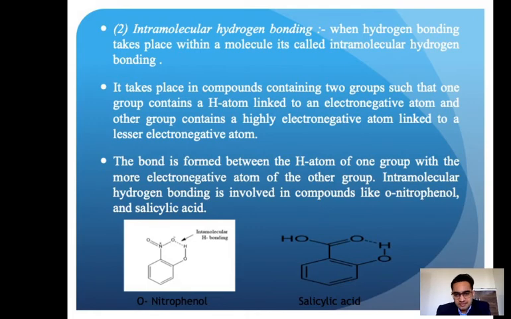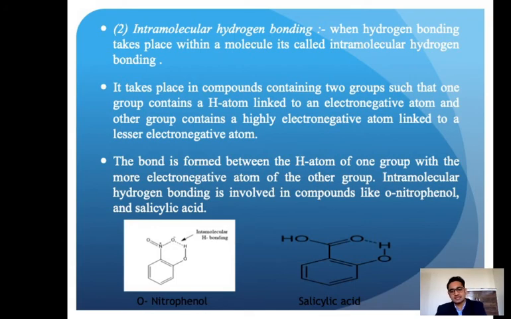Okay, there is one more example, salicylic acid. In this OH, the hydrogen is attached to the oxygen atom with a sigma bond. Due to the inductive effect, this hydrogen is delta positive, deficient in electrons. So this is the plus pole, and this oxygen having a lone pair is the minus pole. So dipole attraction takes place, and this type of hydrogen bonding forms. But both these active sites, both these functional groups, are in the same molecule. This molecule is only one, salicylic acid.